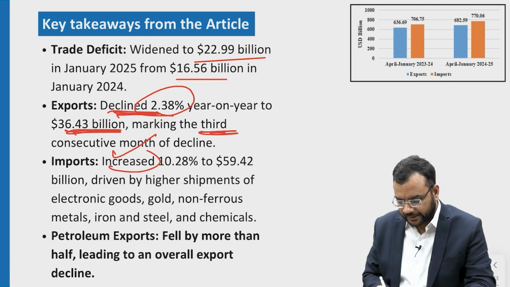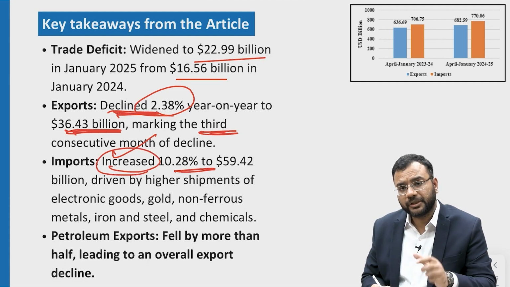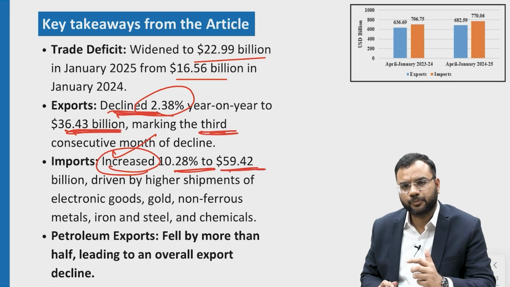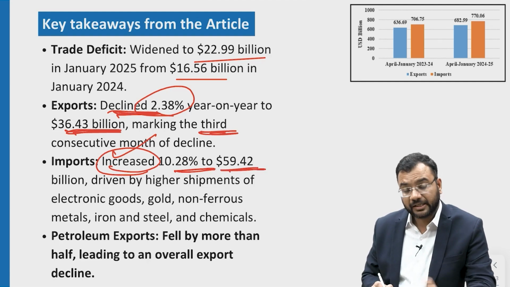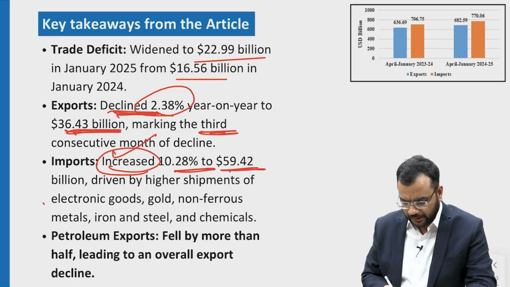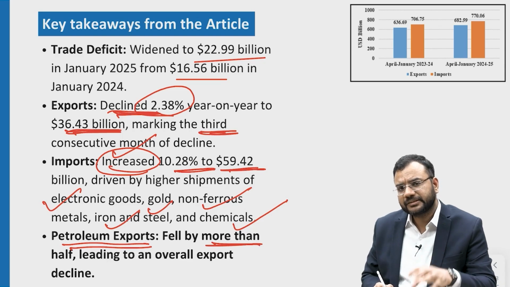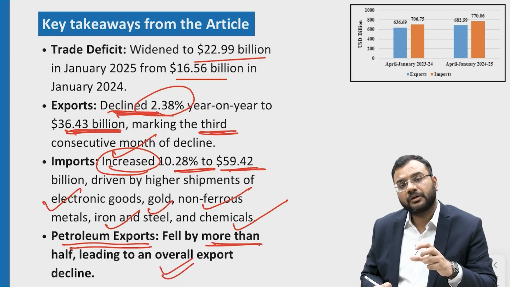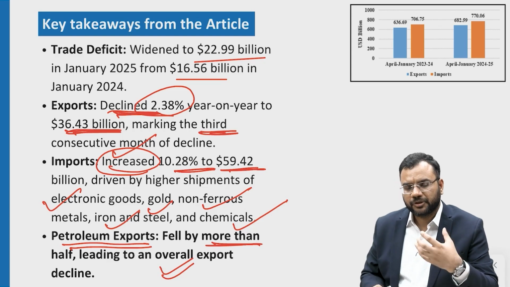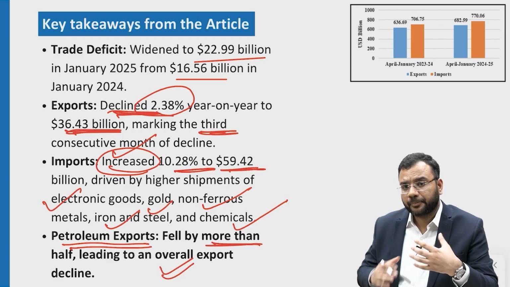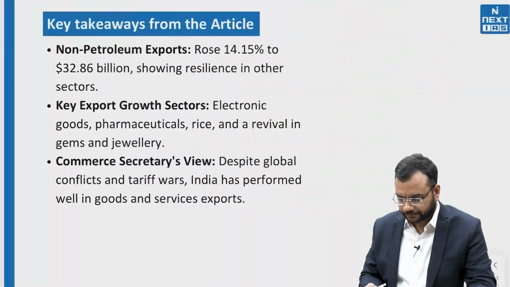Imports, rather, have increased by 10.28% to $59.42 billion, and most of the items which have led to the increase in imports are electronic goods, gold, non-ferrous metals, iron and steel, and chemicals. Petroleum exports have also fallen by more than half, and that is the primary reason for the overall export decline, because India exports a lot of processed petroleum products.